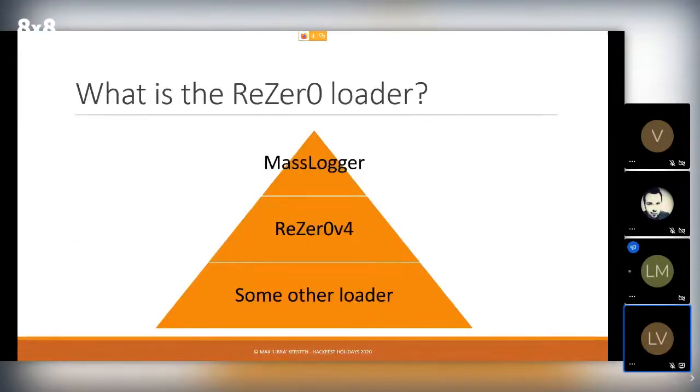So this specific sample can be seen as a pyramid. The ClamAV blog post talks about another loader, which then loads the ReZer0 v4 loader, which in the end results in Mass Logger, be it in a somewhat obfuscated form.